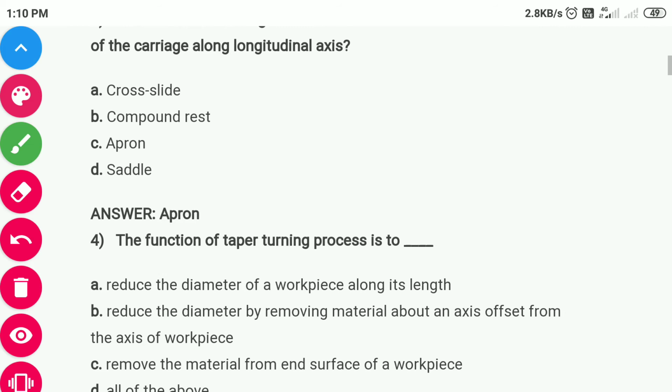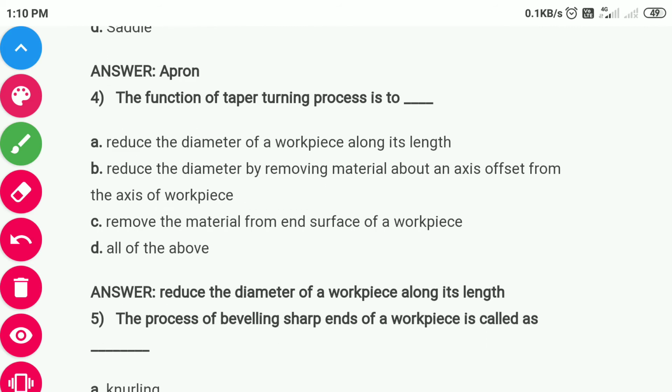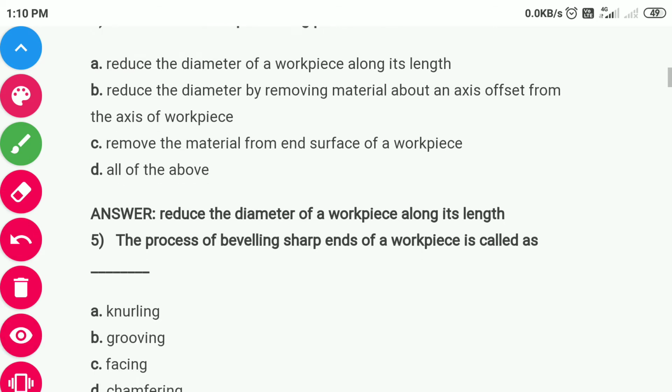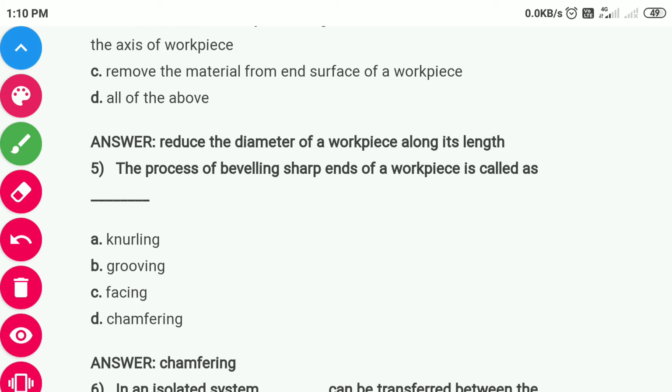Next question is question number 4. The function of taper turning process is to reduce the diameter of a workpiece along its length. Option number A is correct. Next question, the question number 5th is, the process of beveling sharp ends of a workpiece is called as. So this process is called as chamfering. Option number D is correct.